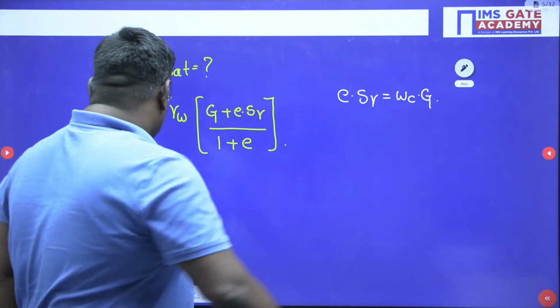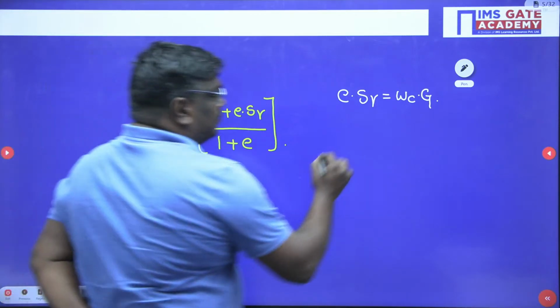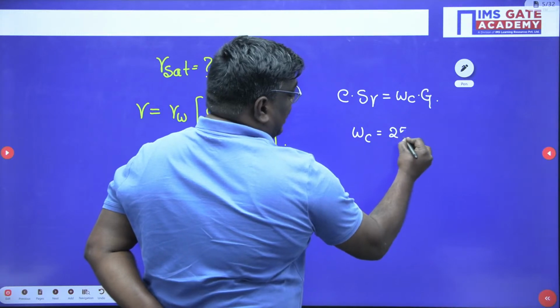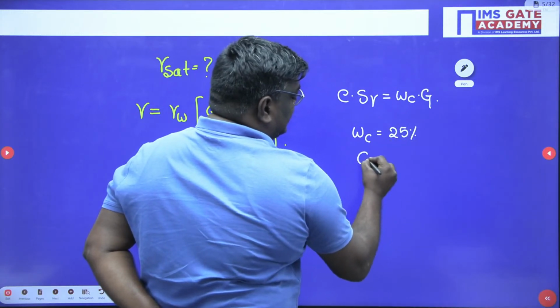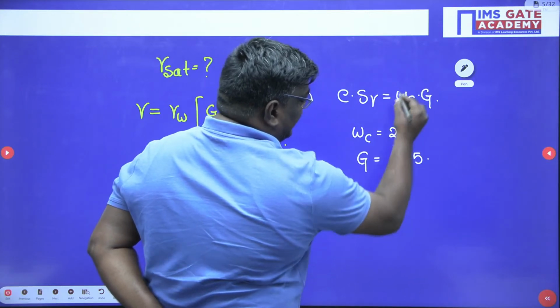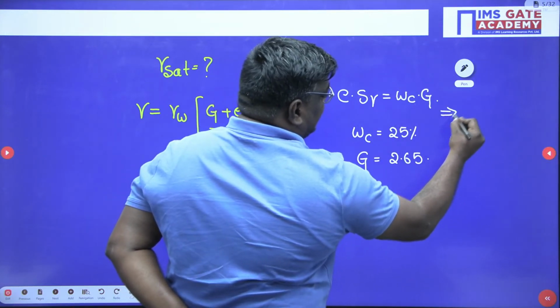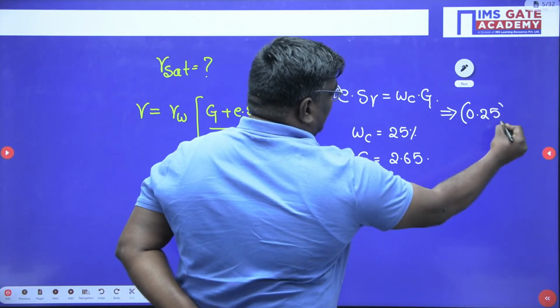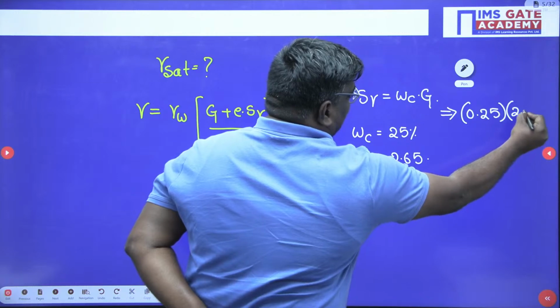Water content is given as 25%, and G is given as 2.65. So if you substitute, e·Sr can be written as 0.25 multiplied by 2.65.